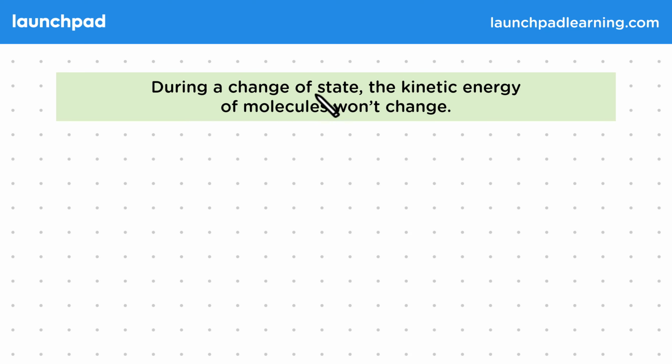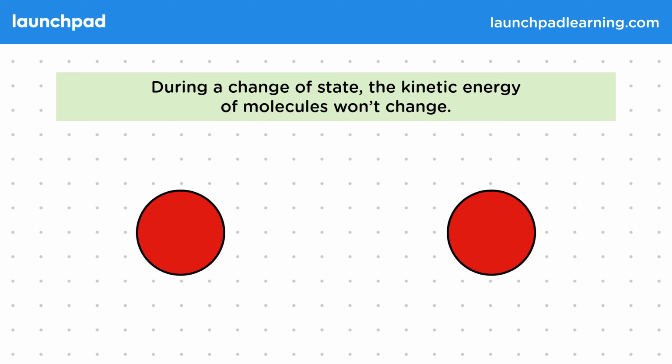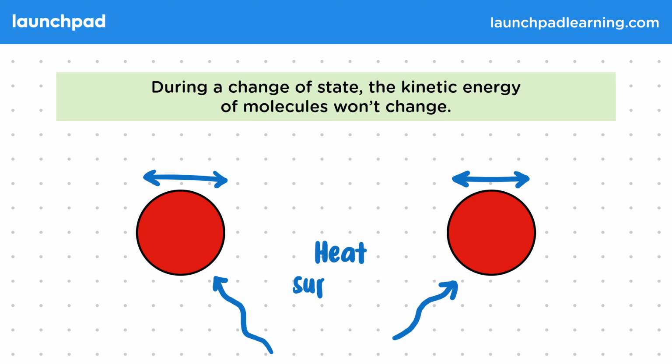Well, during a change of state, the kinetic energy of molecules won't change. Remember that substances consist of molecules or particles that move or vibrate because they have kinetic energy, with the temperature of the substance being determined by this kinetic energy. Normally, when energy is supplied to the molecules as heat, their kinetic energy would increase. But during a change of state, this kinetic energy remains unchanged. So what happens to the energy we supply?